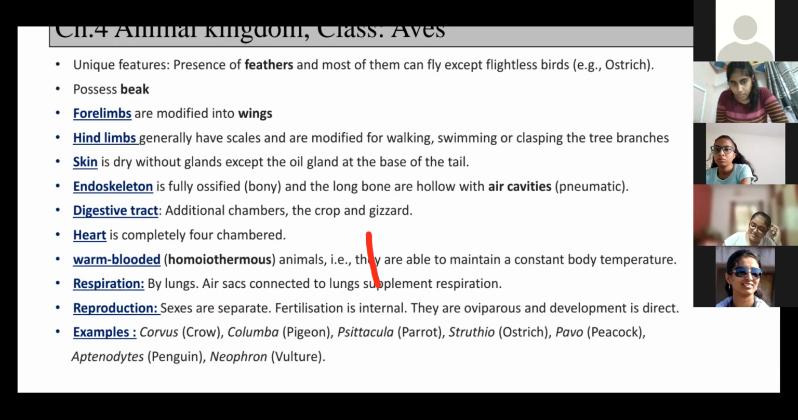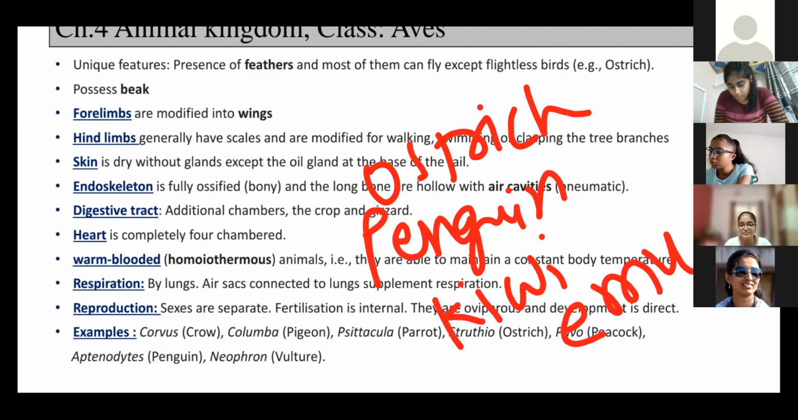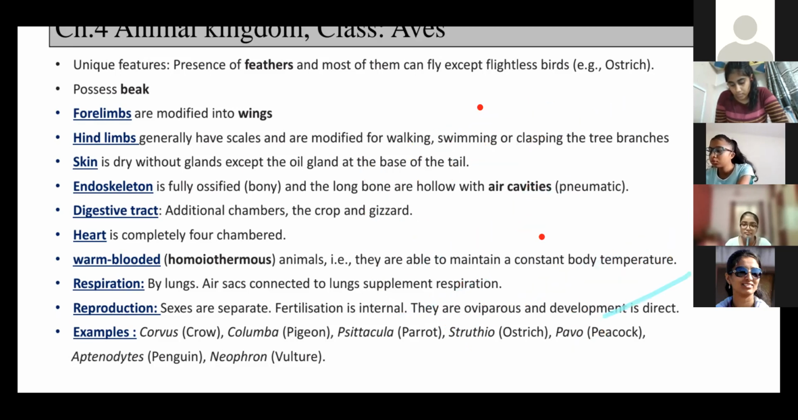Simple, right? So remember this: penguin, ostrich, kiwi, emu. One more, Rhea, is also a bird, but I'm not sure about that. Okay, but these four are flightless birds.